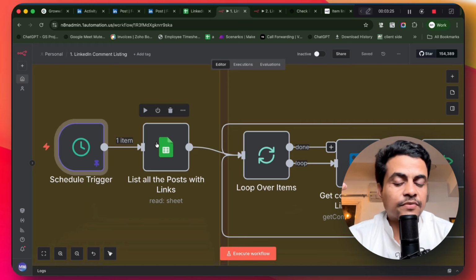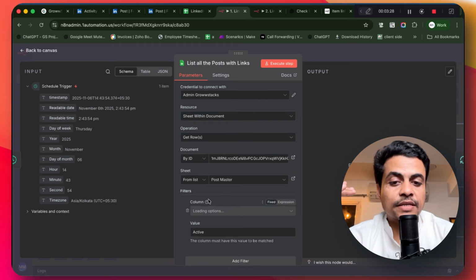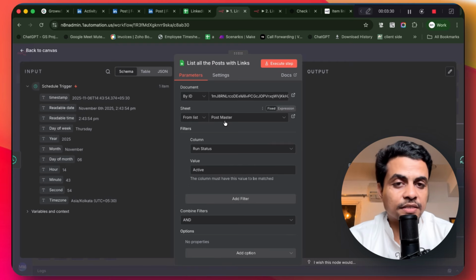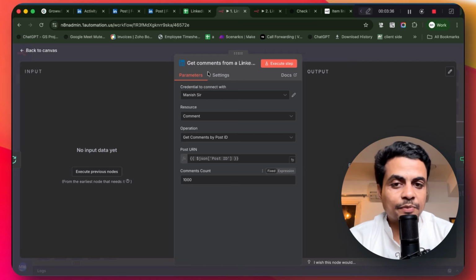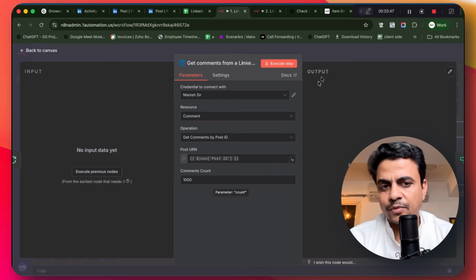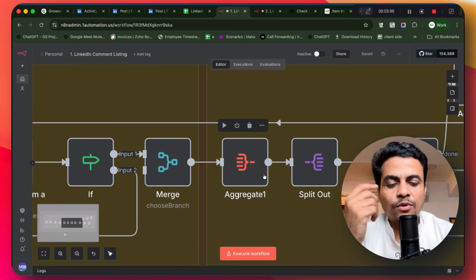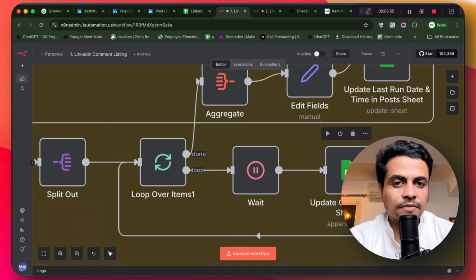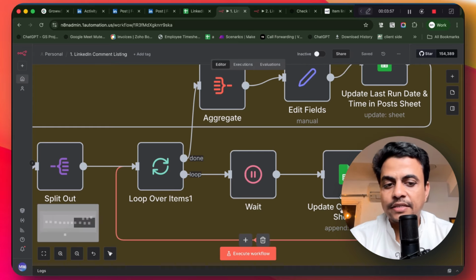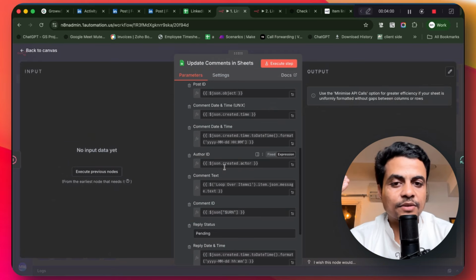First, it lists all the posts which are active from my post master sheet, where I stored all the post data. Then it loops through, and in this LinkedIn module where I established my connection, I set it to get comments by the post ID, and here I pass the post ID. Max length is 1000 comments, and it can be even more than that. Once it is here, I aggregate the entire comment data and simply put that into the Google Sheet. Straightforward. I set append sheet, and then these comments get inside the Google Sheet right here.